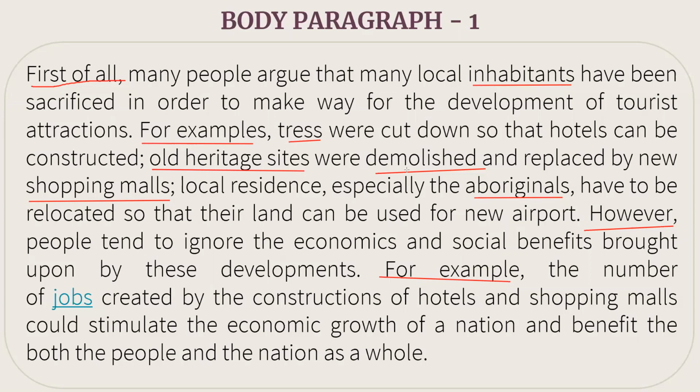So ultimately, aboriginals are getting disturbed, right? Then I have taken the example that construction of hotels and shopping malls could stimulate the economic growth of a nation and benefit both the people and the nation as a whole.